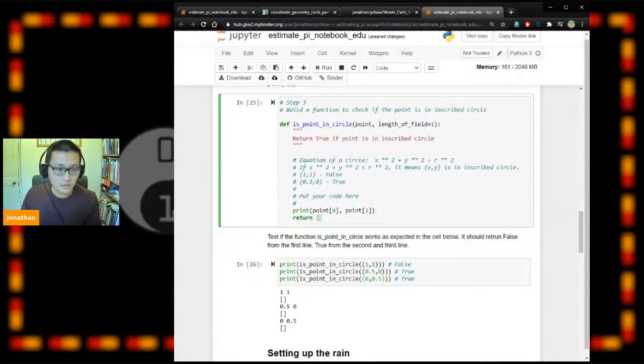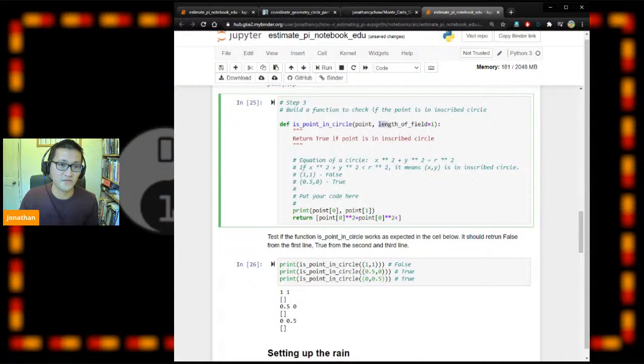So if we implement the logic, we can do point 0. What we're interested in is implementing this logic, so we want to have square, and then smaller than r square. In this case, what is your radius?